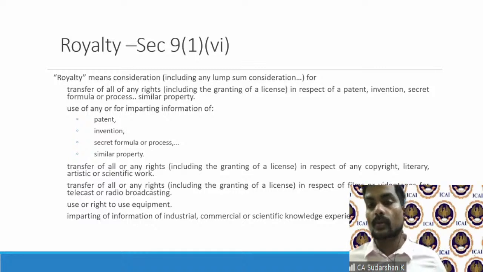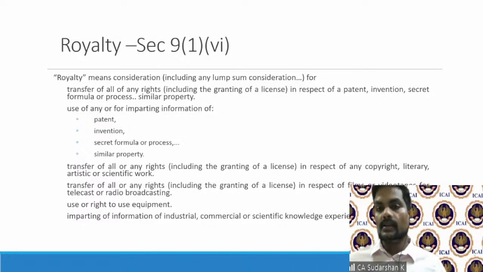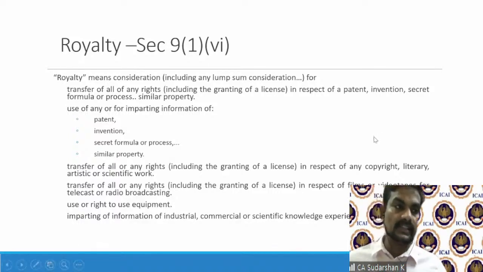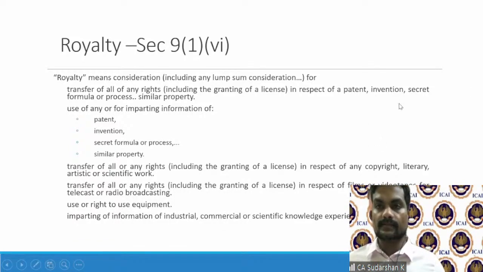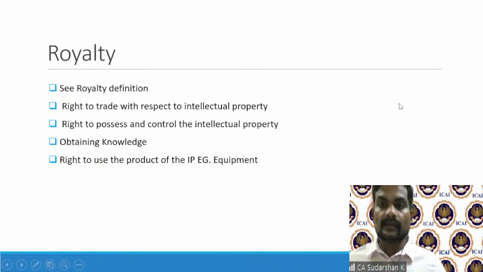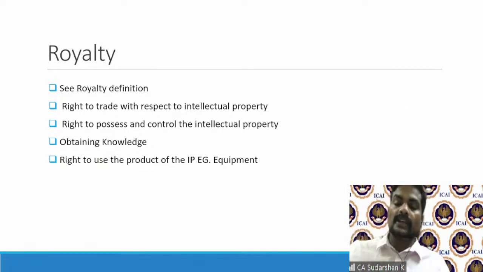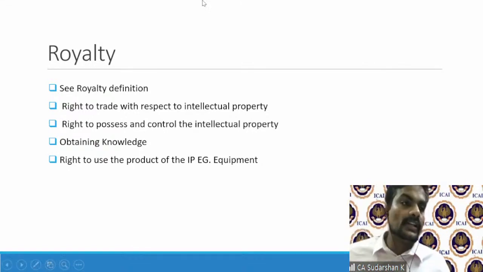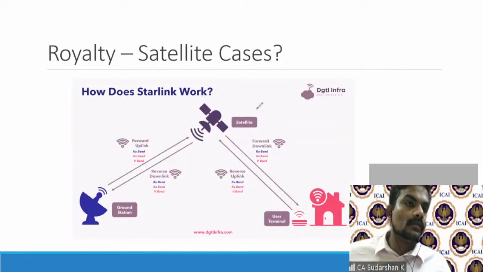Use or right to use an equipment. So if a foreign equipment is being leased to India and I use it, machinery, and I make a payment for it, those are royalty payments. Imparting of information of industrial, commercial, scientific knowledge, experience or skill. So as you can see, Explanation 2 to Section 9(1)(vi) defines what a royalty is, and again it is very widely worded. So one should be extremely vigilant to look at these definitions. You can see the definition is so wide, I can put it in four buckets, with respect to intellectual.